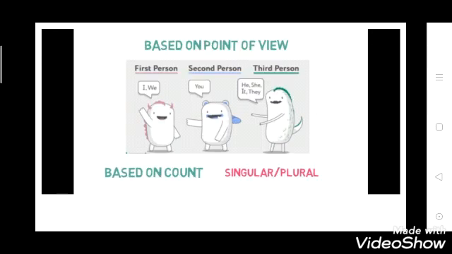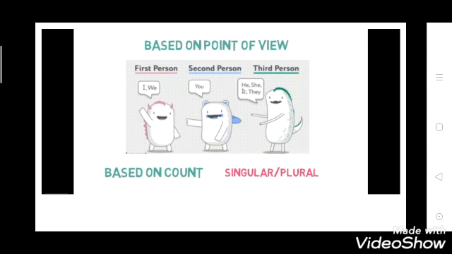Now based on point of view. When we are talking about first person, the words are I, we. When we say second person, then it's you. Third person: he, she, it, they. Based on count, nouns are of two types, singular and plural. It means the noun is in singular form or plural.